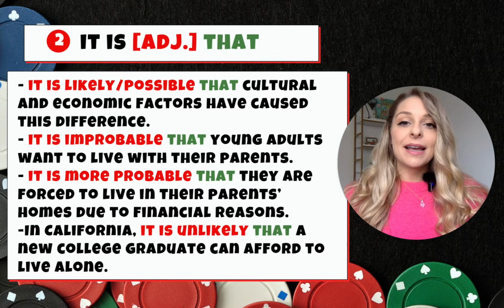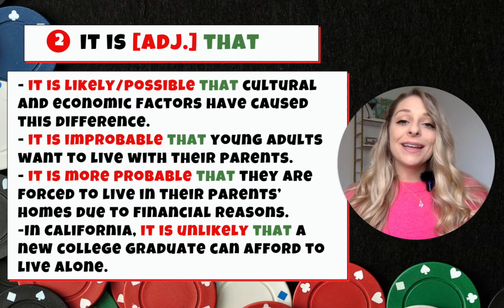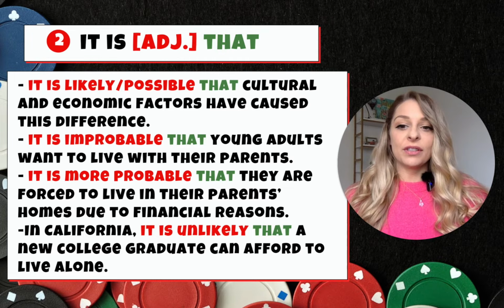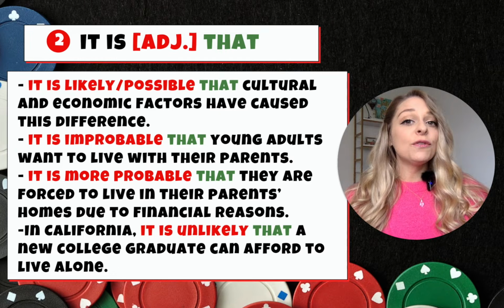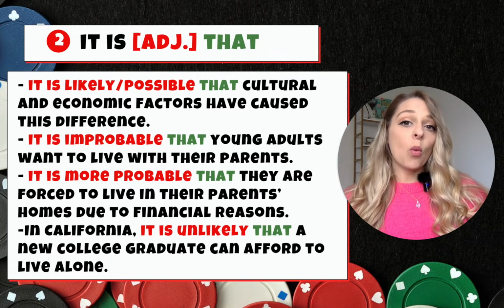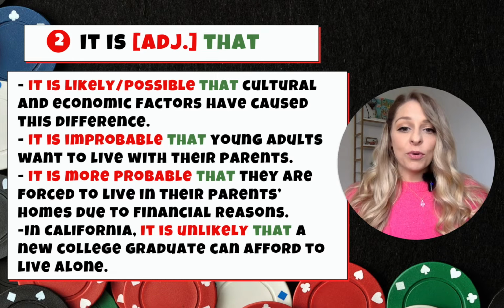But in number 2, we might say, it is improbable that young adults want to live with their parents. Here I am assuming that young adults do not want to live with their parents. I am saying this is improbable. It is not probable, it is not likely. But rather, it is more probable that they are forced to live in their parents' homes due to financial reasons. Here I am assuming again that young adults do not want to do this, but rather they are forced to. It is more probable that.